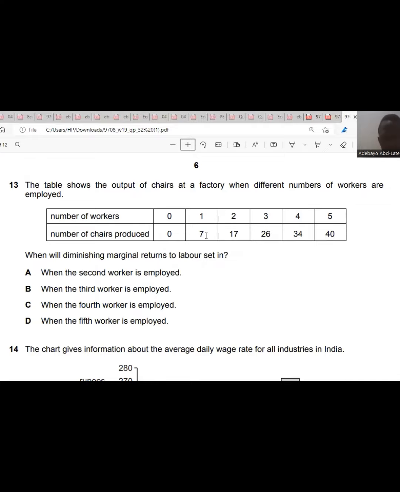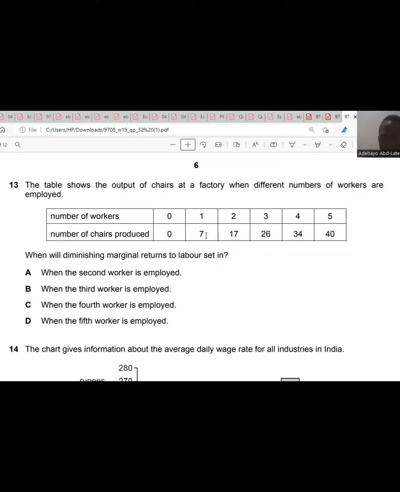If 1 worker produced 7 units of chairs, 2 workers should be considered producing 14, but they produced 17, which is an extra, that's marginal. Then when the workers become 3, they produce 26. For 2 workers, they produce roughly 8.5 each. At 3, they are supposed to produce more than 8.5, probably 9 or 10. But if they are unable to produce above 8 or 9, then there's a diminishing marginal return to labor.